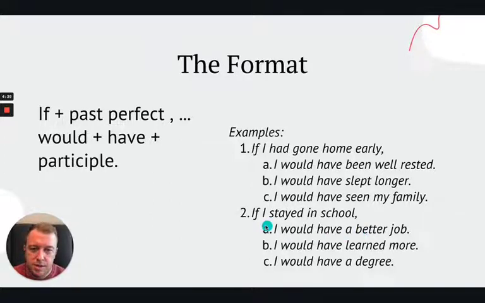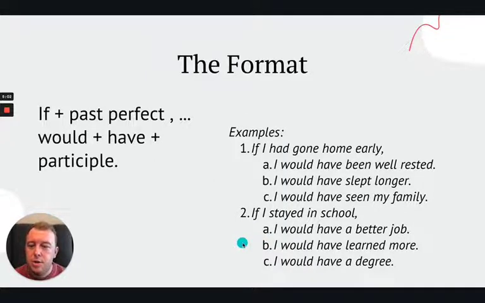Let's look at another one. So this time we have if I stayed in school. So again, if I stayed, and then in school is part of that past perfect. Okay, we're talking about specifically where it is. So if I stayed in school. Okay.